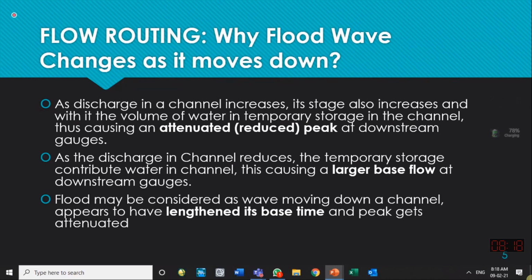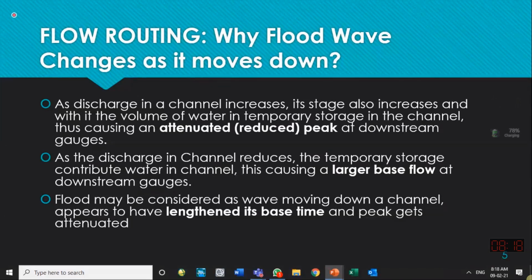The peak does not reach the downstream location at the same time, and you can understand this. We should not expect that if the peak is occurring at 8 a.m. today at Shadra, it will occur at 8 a.m. today at Baloki, 80 kilometer downstream. So it will occur after a few hours.